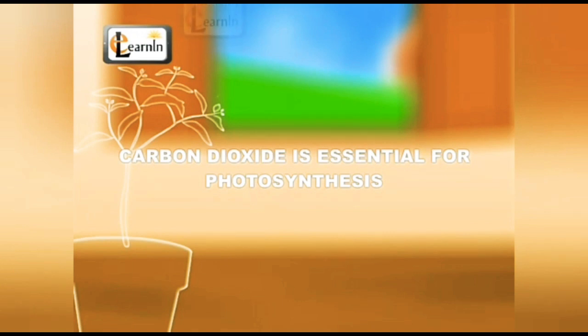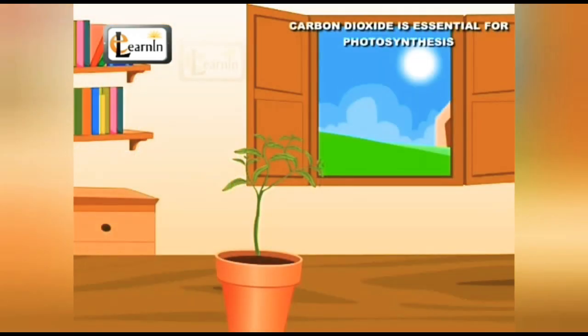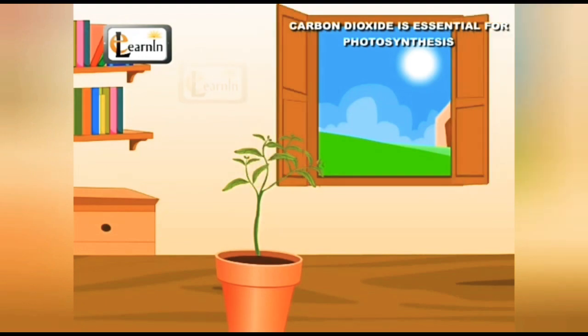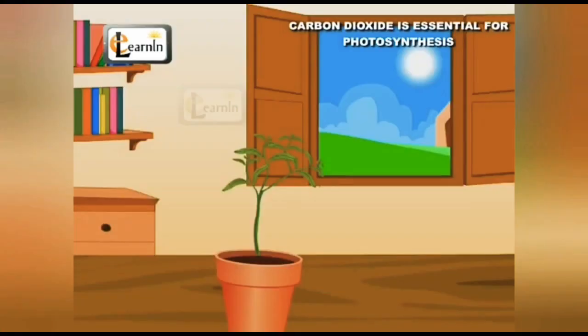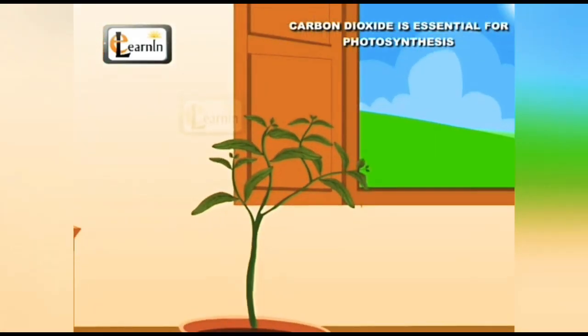Here is a small activity that will demonstrate that carbon dioxide is essential for the process of photosynthesis. Select a potted, healthy plant with long and narrow leaves. Keep it in the dark for 2 or 3 days. This will ensure that the leaves are free from starch.